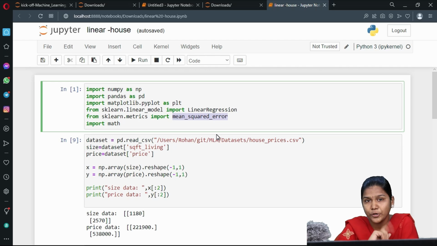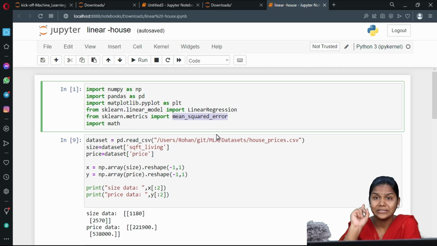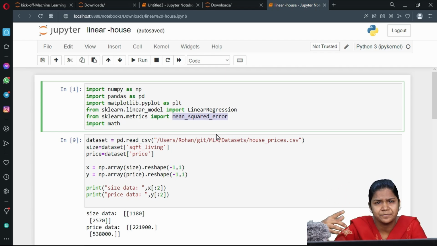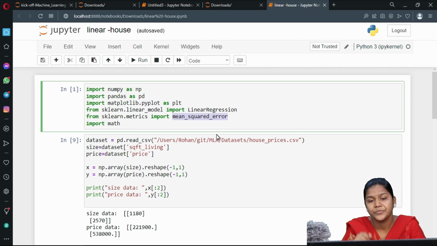Suppose we explained Bitcoin price prediction to you, right? On that demo, on the first day of our session. So what happens is we cannot predict that particular price. It changes spontaneously. Suddenly it will be high, suddenly it will be low, right? Correct or not? Such continuous changes we can predict using regression algorithms. You just remember this point: the regression technique is basically implemented to get continuous predictions, okay?